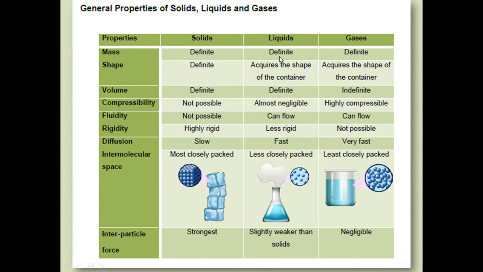Mass: solids have definite mass, liquids and gases also have definite mass. Shape: solids have a definite shape, liquids acquire the shape of the container, gases acquire the shape of the container. Volume: definite for solids and liquids, and gases have indefinite volume. Compressibility: in solids not possible, in liquids almost negligible, gases highly compressible. Fluidity: in solids it is not possible, liquids can flow, gases can flow. Rigidity: solids are highly rigid, liquids are less rigid, in gases not possible. Diffusion: solids very slow or almost no diffusion, liquids fast and gases very fast.